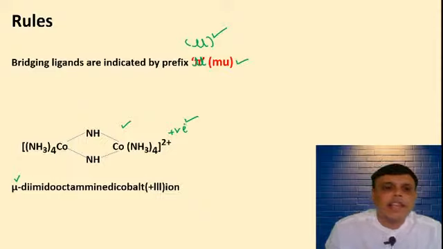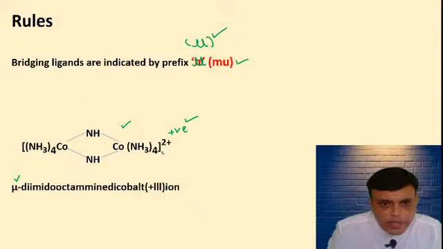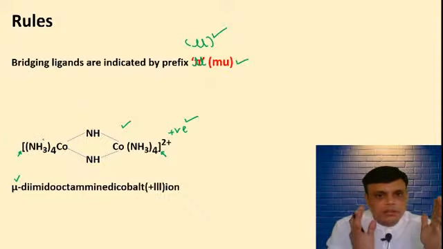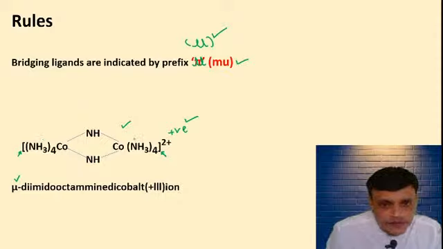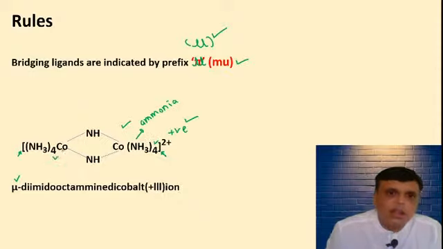Here there is a square bracket and here there is a square bracket. For all the ligands inside the square bracket, forget about the type, positive, negative, neutral, you have to name them. Which ligands are here? Ammonia is there. How many? Here 4 ammonia and here 4 ammonia.